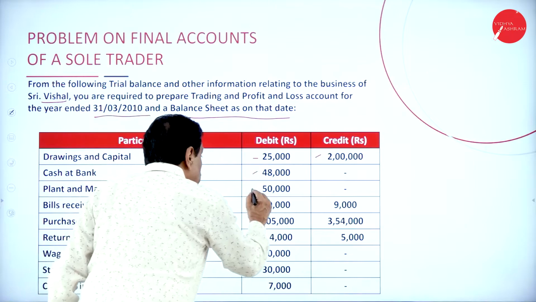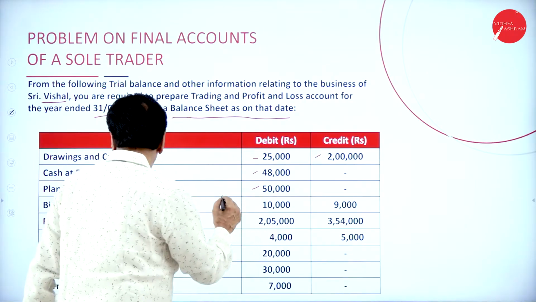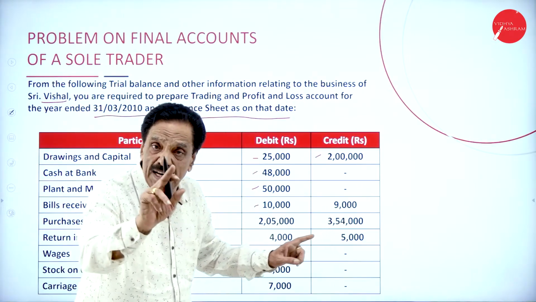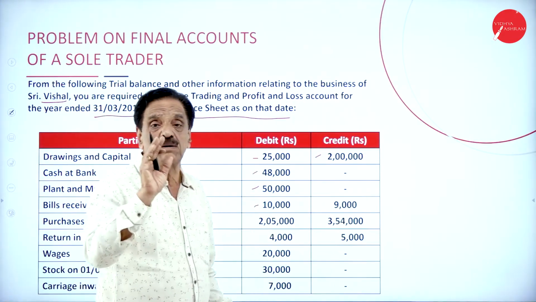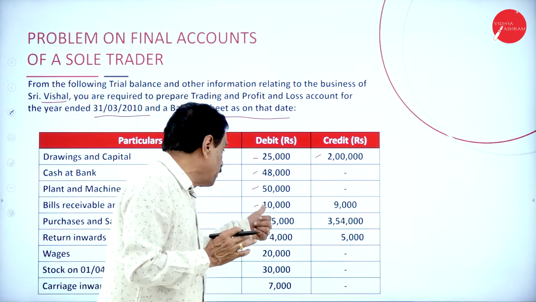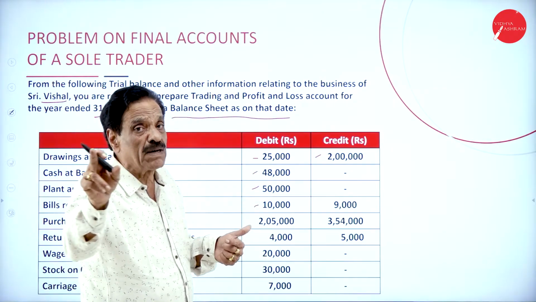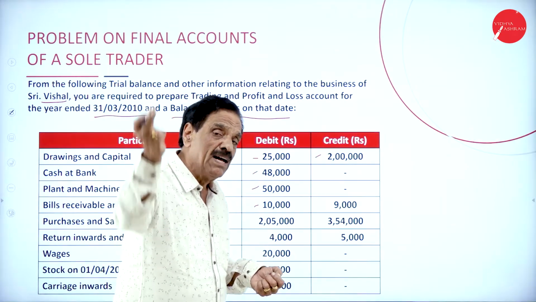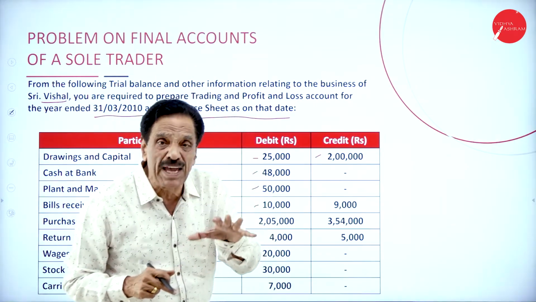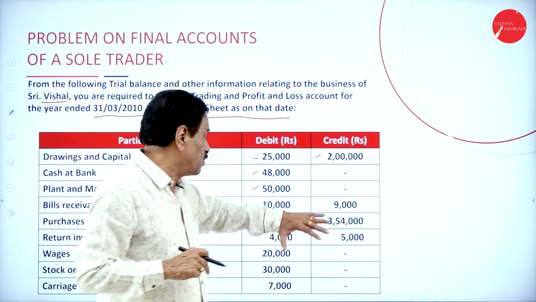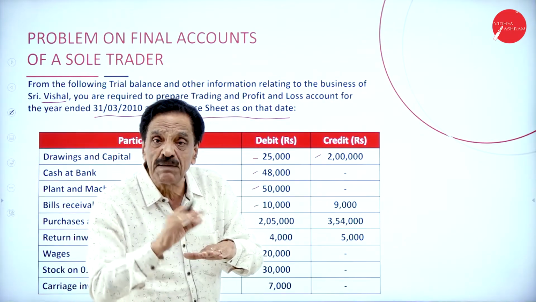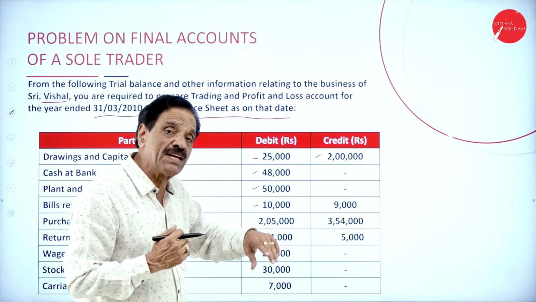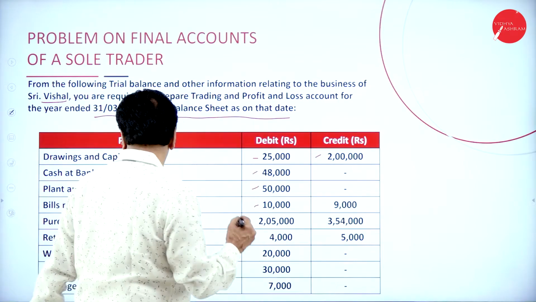Then, plant and machinery is an asset. Then, bills receivable and bills payable. 9,000 is bills payable, which is a liability. 10,000 is bills receivable, which is an asset. How much bills receivable? 10,000 will come on the asset side. How much bills payable? 9,000 will come on the liability side. We have to pay 9,000, that will come on the liability side of the balance sheet. How much do we have to receive? 10,000, that will come on the asset side of the balance sheet.